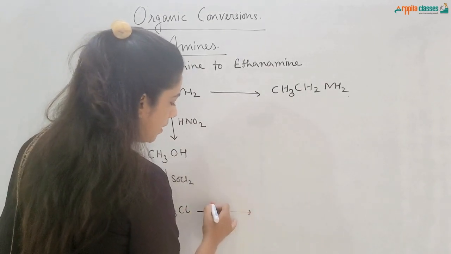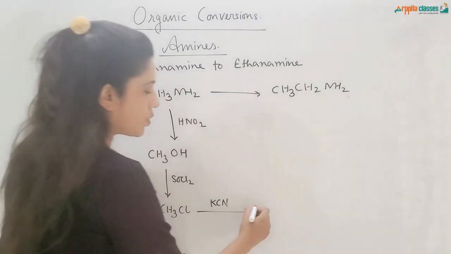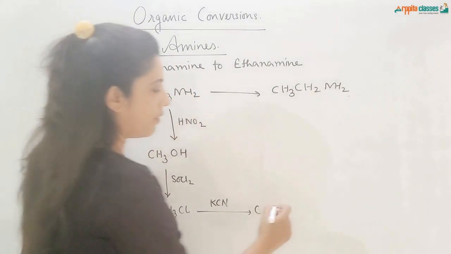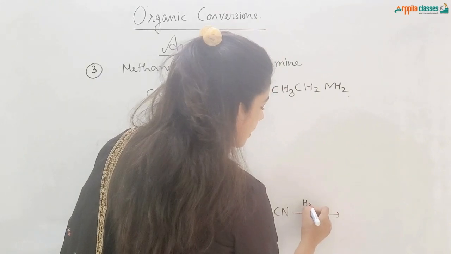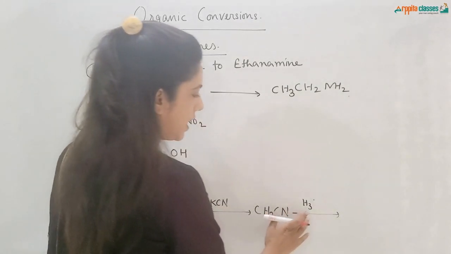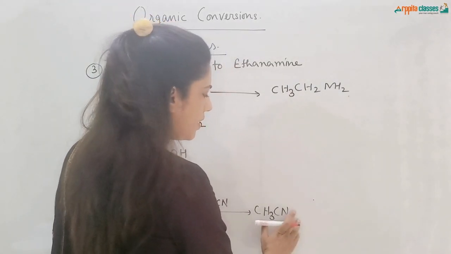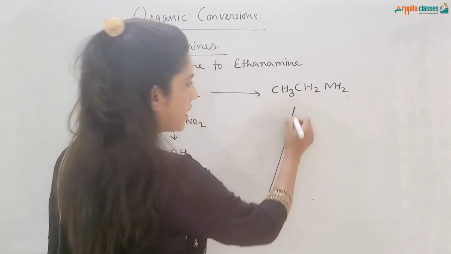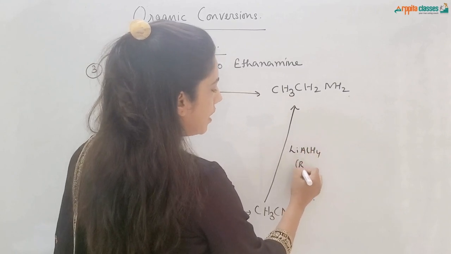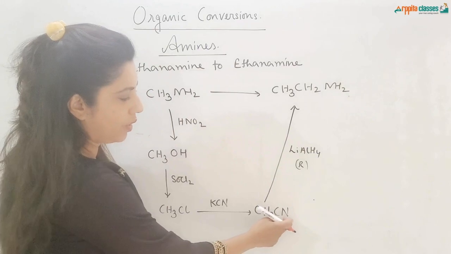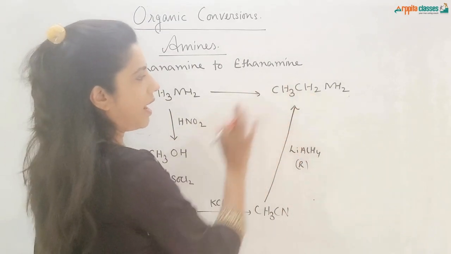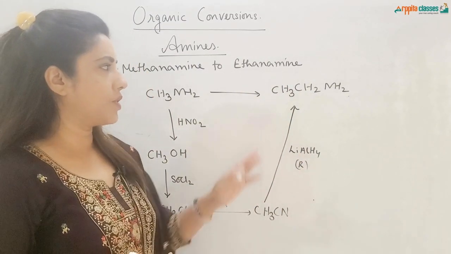Now this chloromethane will be treated with KCN so that we convert it into CH3CN. Now this CH3CN we can hydrolyze, or we can directly reduce it with lithium aluminium hydride. If you reduce this directly, you will get CH3CH2NH2. In this reduction, hydrogen will get added over here and you will get CH3CH2NH2. That is your ethanamine.